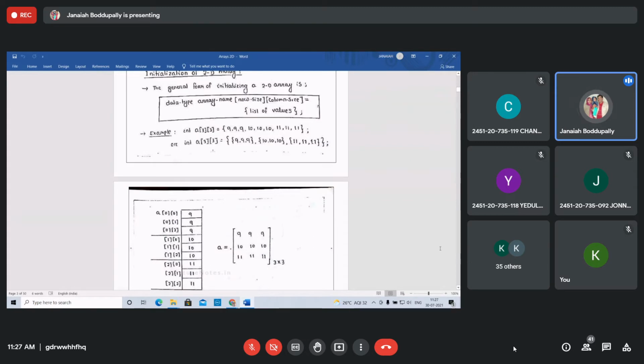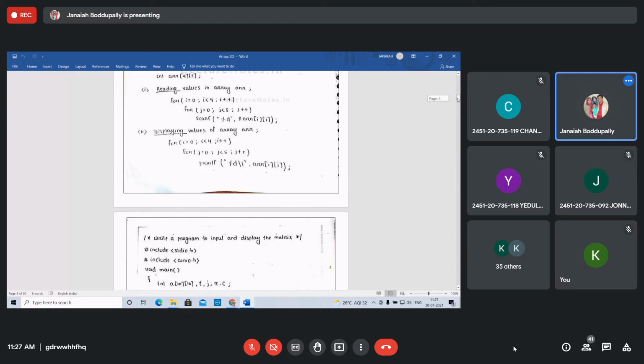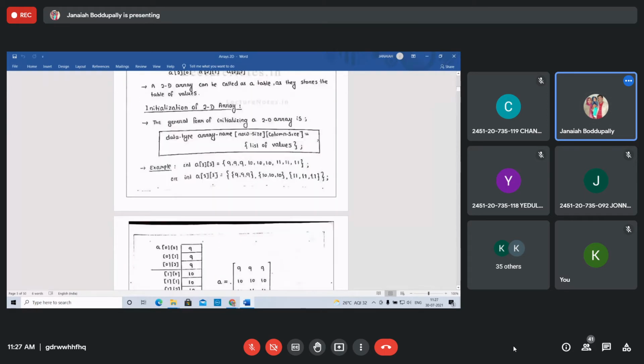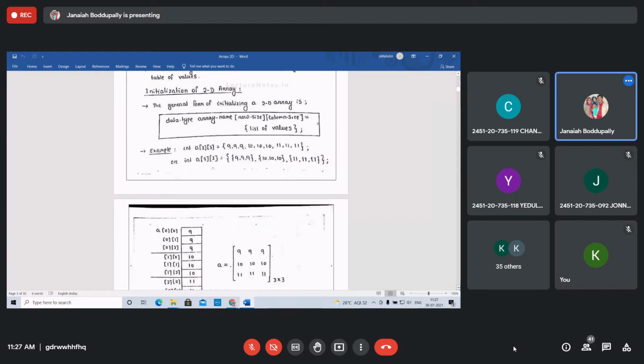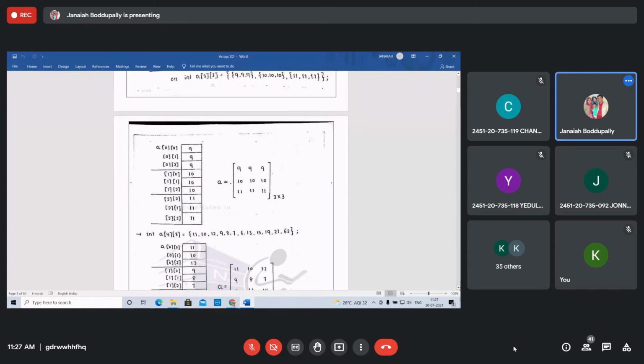See how the elements are stored in the matrix. A of 0, 0 is 9, A of 0, 1 is 9, A of 0, 2 is 9. Next, the second row elements: A of 1, 0, A of 1, 1, A of 1, 2, which are 10, 10, 10. You can write it in matrix form: 9, 9, 9, then 10, 10, 10, like this. The elements are stored like this. A of 2, 0, 2, 1, 2, 2 are 11, 11, 11, the third row elements.